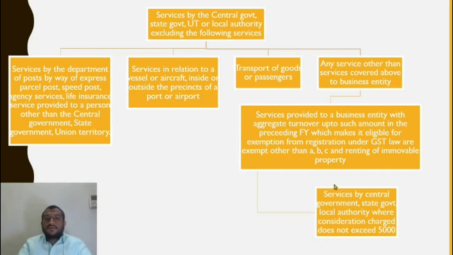That is unfair. So what the government does is, for services provided by the central government or state government where the consideration does not exceed 5,000, I will exempt. The government gives this lenience. So if the consideration for services provided by the government to a business entity, where the threshold limit crosses 1.5 crores or 20 lakhs, whatever it is, is not exceeding 5,000, then it is again exempt.